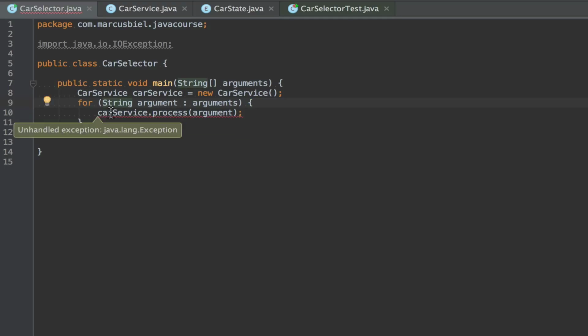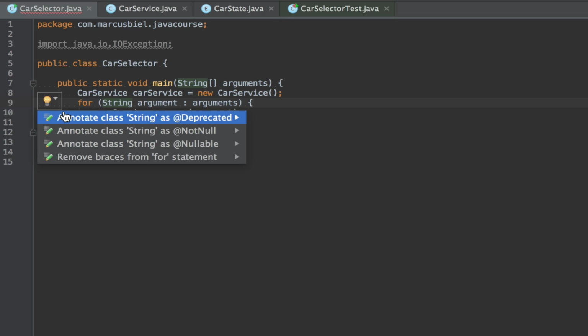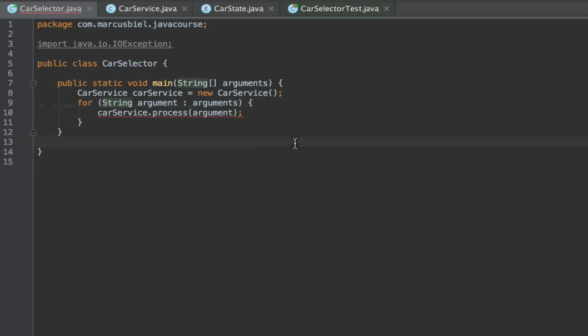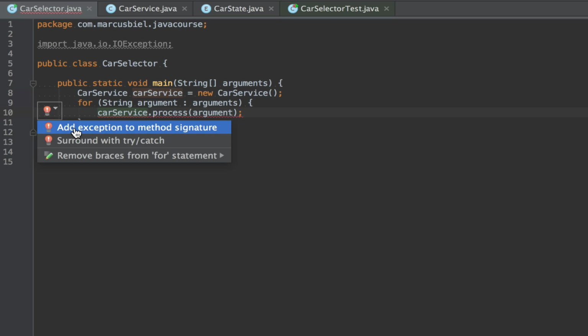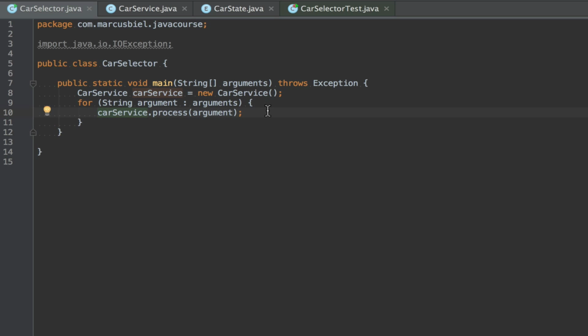Well, we can annotate. Seems like we're on the wrong line, but yeah, no, here it appears. Add exception to method signature. Okay. Well, sorry, I'm just lazy. I could of course have written that myself, but whenever you write something, you have the chance of introducing a typo like this.